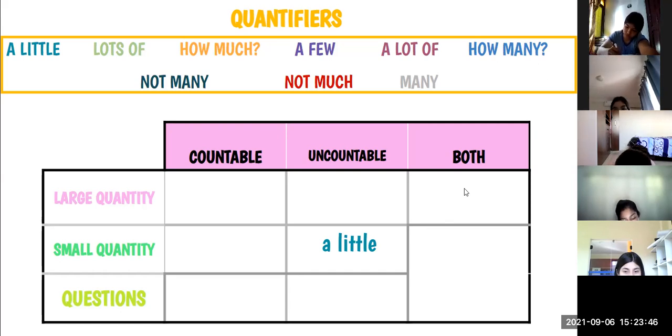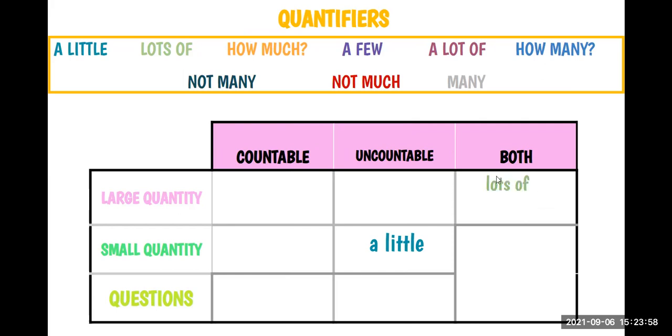Large quantity, small quantity, or question? Large quantity. So we can use this for both countable and uncountable. How much? Uncountable. And for question, very good.